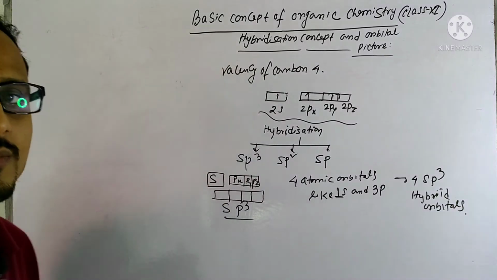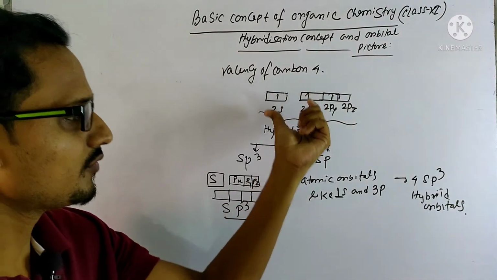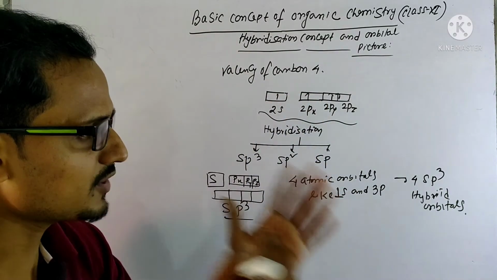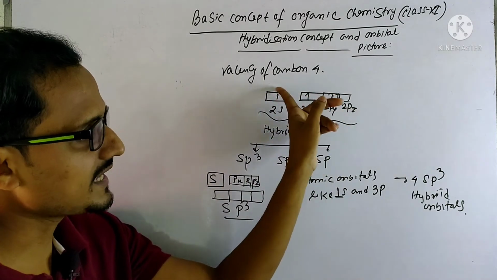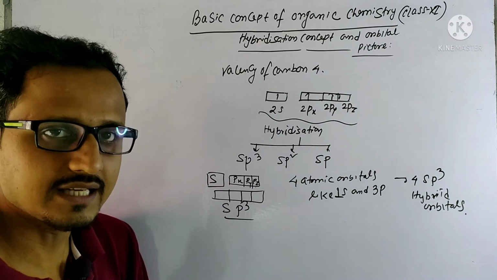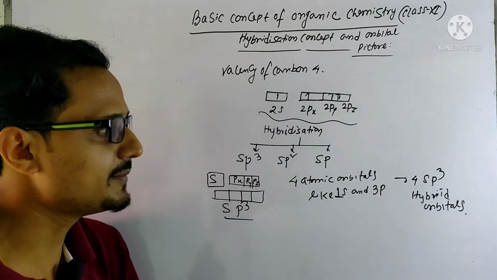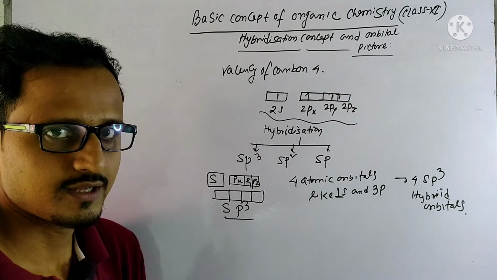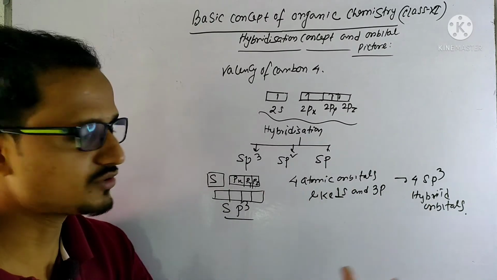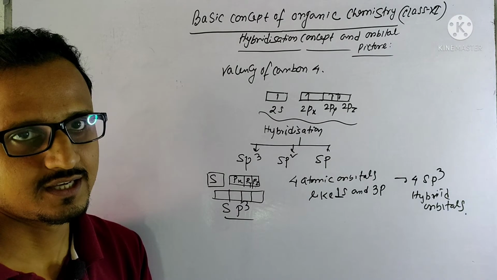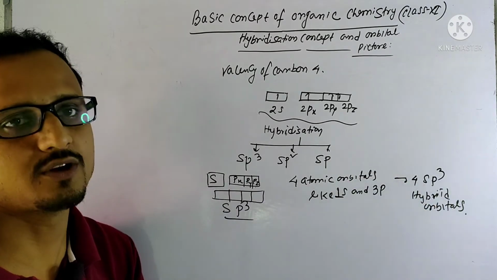The hybrid orbital is formed by mixing of 1s and 3p orbitals. In that case there are 4 atomic orbitals, which mix together to form 4 hybrid orbitals. So there are 4 sp3 hybrid orbitals.